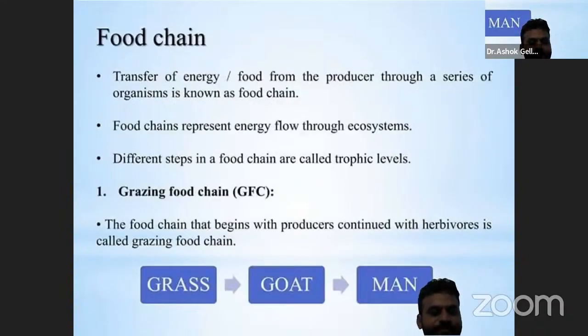Food chain. Food chain is the transfer of energy, food from one organism to another. It is a series of organisms that transfer energy, called a food chain. Food chains represent the energy flow through the ecosystems. In nature, there are different food chains. Different steps in a food chain are called trophic levels.